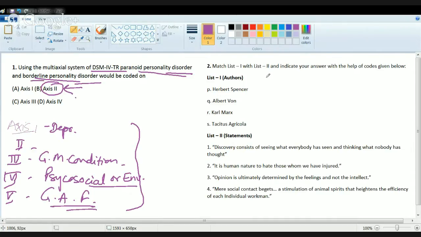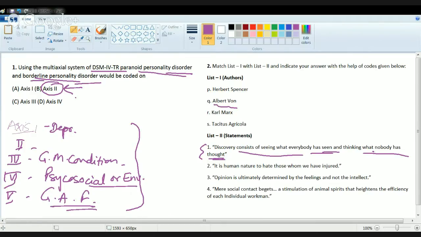Now, the next question is match the following. Here you have a set of authors and a set of statements that are given. What you have to do is find out which statement corresponds to which author. So Albert Szent-Györgyi won the Nobel Prize for Physiology, and he said, discovery consists of seeing what everybody has seen and thinking what nobody thought about. That means if you want to discover something, you are seeing what everyone can see, but you are thinking beyond what everyone can think. So that was what he stated about discovery.